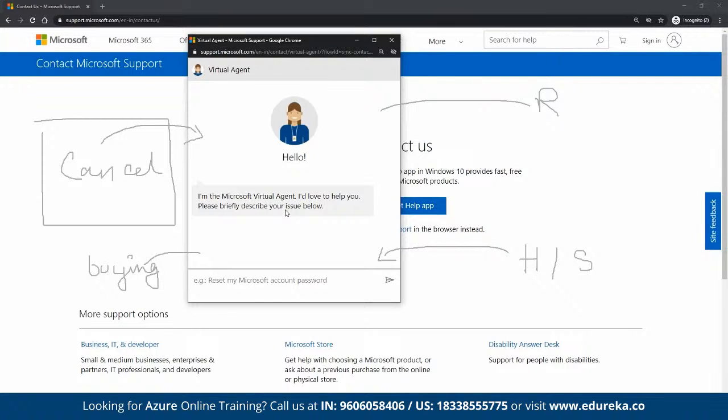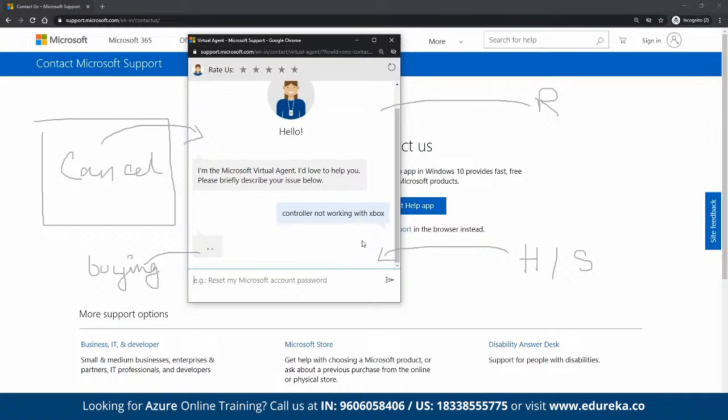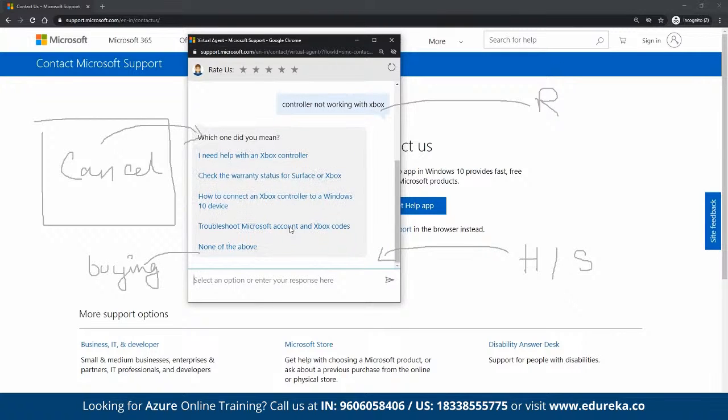Again, here we have a technical issue, right? This is again a technical issue, and we have different intents already defined here that we can use for serving the end users.